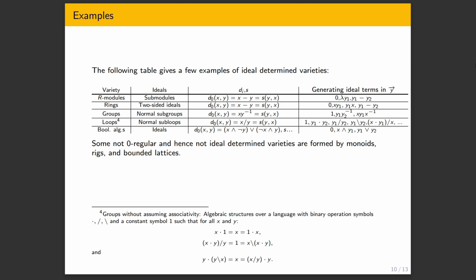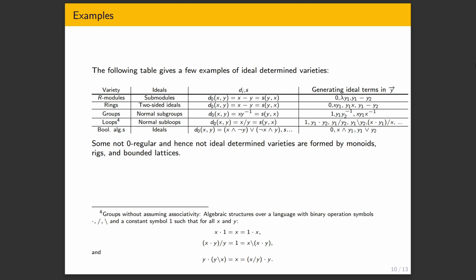Sorry, let me repeat the question for the recording. A person asked whether there are examples where the s is not the same thing as one of the d_i's, which I don't know, but in many examples here it is the same, and in the last example it's not the same, but it can be picked as the same if you change d0 and d1. So was that your question and did I answer it?